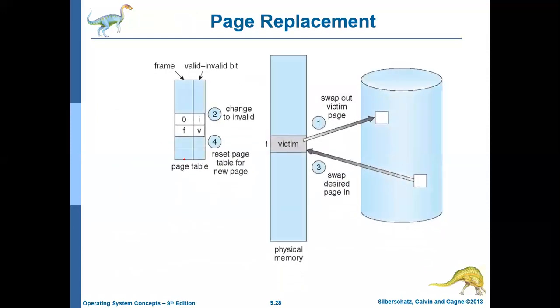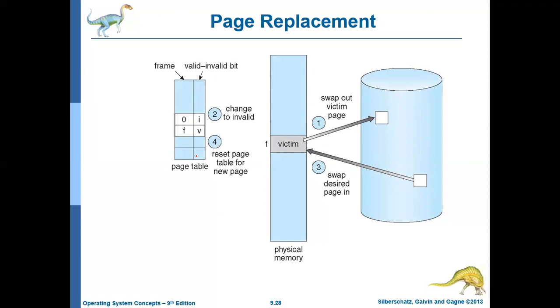With this diagram, whenever there is a page fault, we do these particular steps. A trap will be created, and then the operating system checks whether it is a legal access or not. If it is a legal access, then identify the page in the hard disk, then check whether there is a free frame or not. If there is a free frame, bring it. If there is no free frame, go for page replacement.